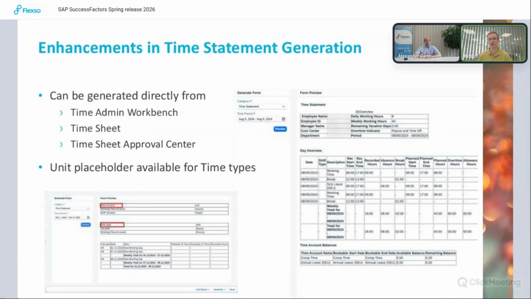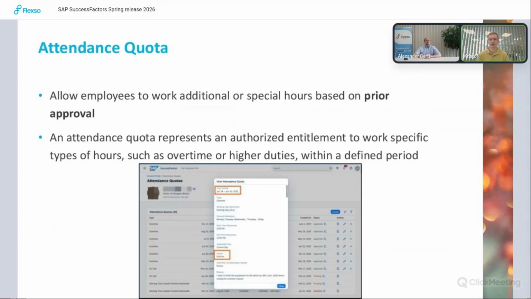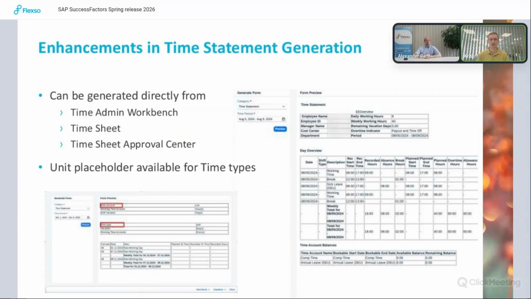Time statement generation for the customers using time is also enhanced. There are more variables available, more objects that you can use to fetch data from, and you can also use the time statement in more places. So here you can see it's available in the timesheet approval center now as well.